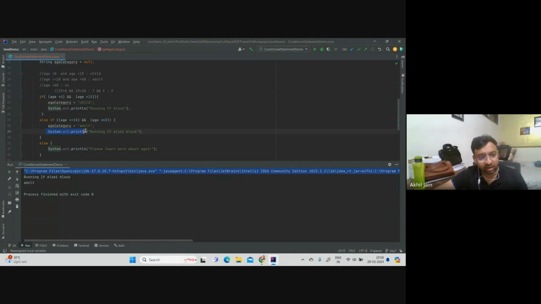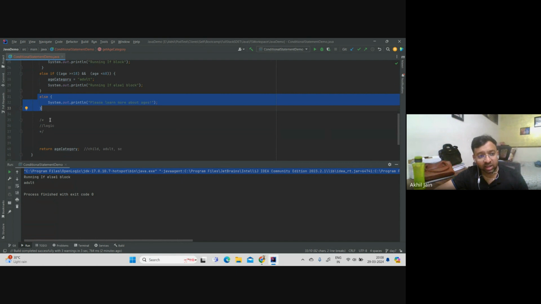What is happening is it ran this line, then reached the closing brace, and from here it skipped lines 32, 33, all these three lines, and the control moved out to line number 34. From here there is nothing to run, and then we reach line number 40 where it is returning age category, which has a value of adult, which was set because line number 28 ran.